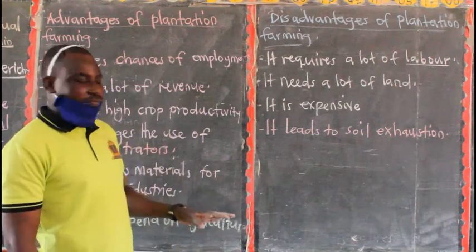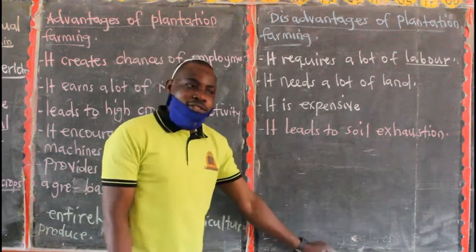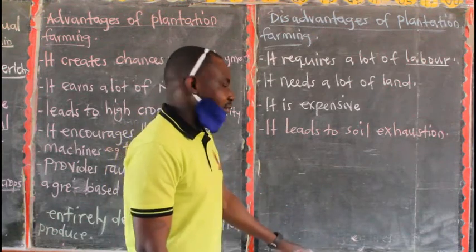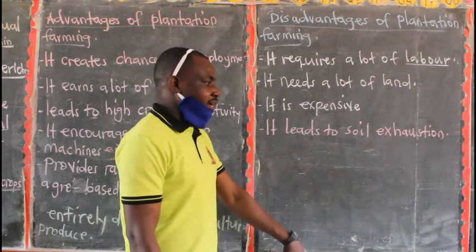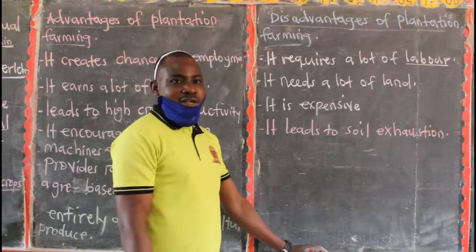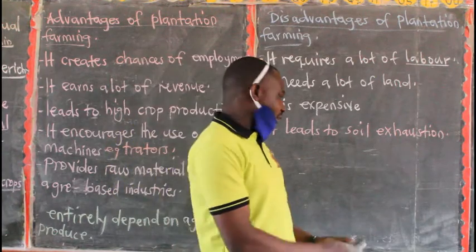Remember, you have three types of labor. One, you have skilled labor. Skilled labor is provided by people who are trained. For example, we have the teachers, the doctors, the engineers, the pilots, etc. Those are some examples of people who provide skilled labor.